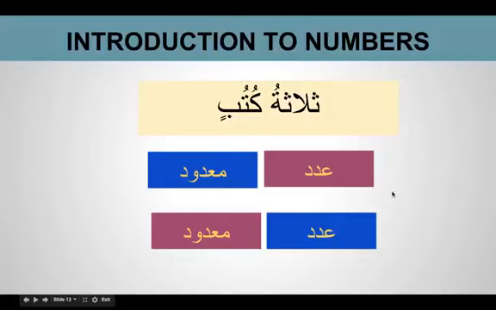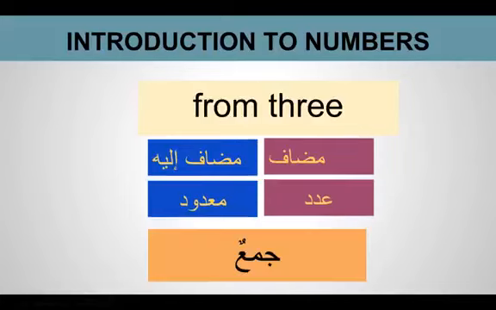So this is the second thing which we need to remember. From 3 we need to remember 3 things. One is that the relationship is mudaf ilayhi. The second thing is that if the ma'dud is masculine, then the adad is feminine. And the third thing is that the ma'dud, the thing which is counted, is jam'u: we always use a plural noun for up to 10. We're just doing up to 10, so up till 10 we use a plural noun. Those are the three things we need to remember.